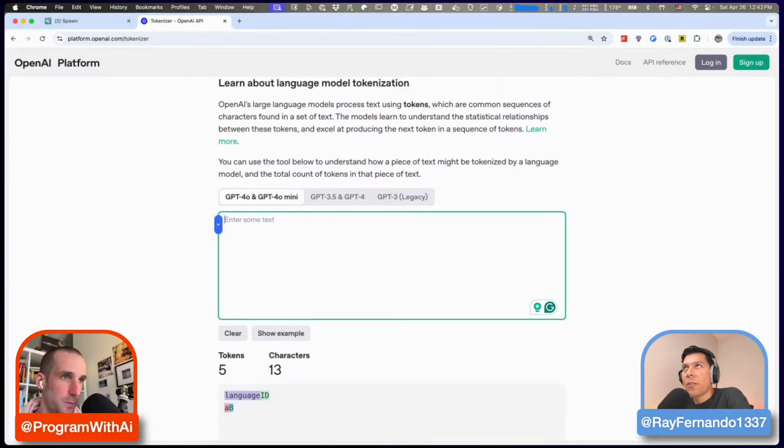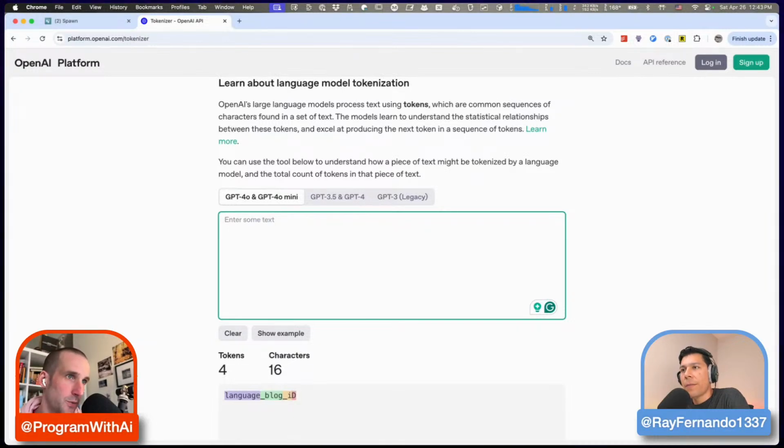I don't think underscores, like with Python names, such as language underscore, make much of a difference, because the tokenizer is trained on a lot of code. Usually underscores don't make too much difference. But if you start doing weird things like this, that will start adding more tokens. In the early models you can really tell how much of a difference that makes. I think the newer models are much different.